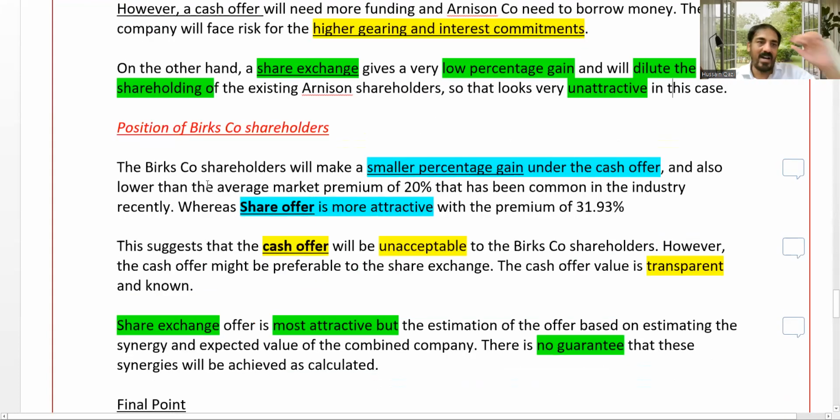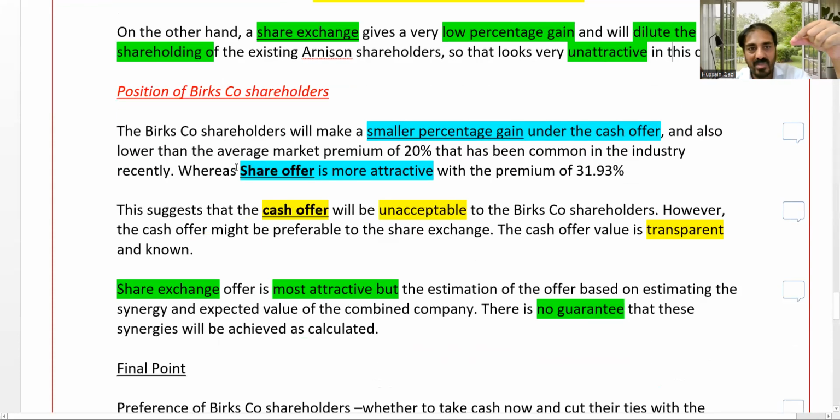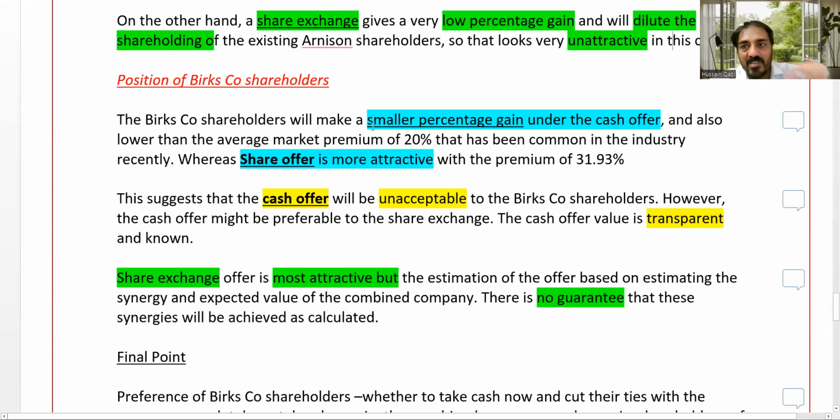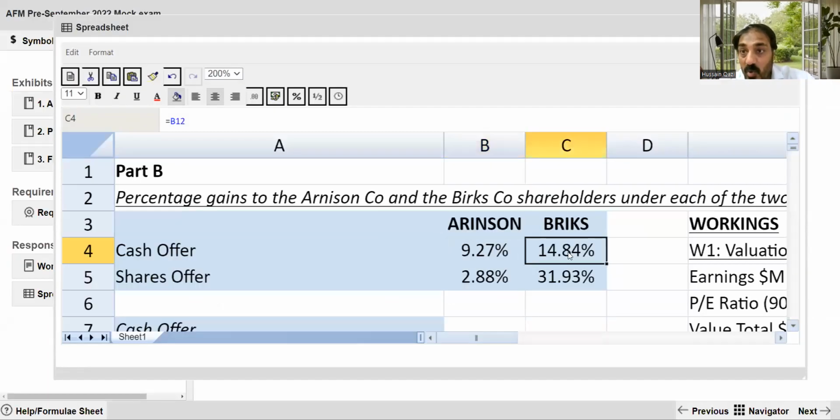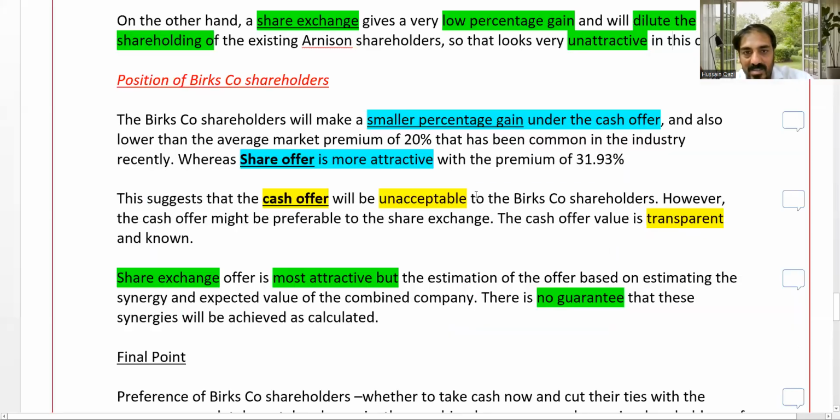Further, what about the other shareholder, the acquiree? Once again, start with facts. The BRICS company shareholders have a smaller percentage gain under cash, smaller as compared to shares, and shares have higher. And also the lower average market premium is 20%.